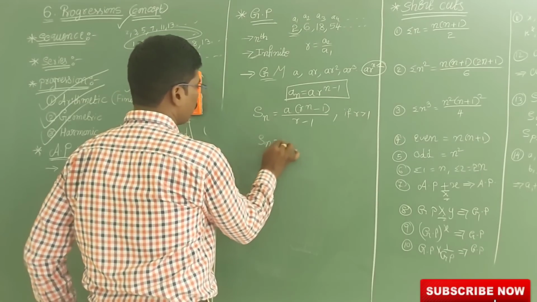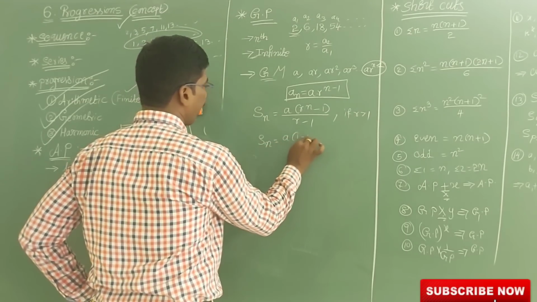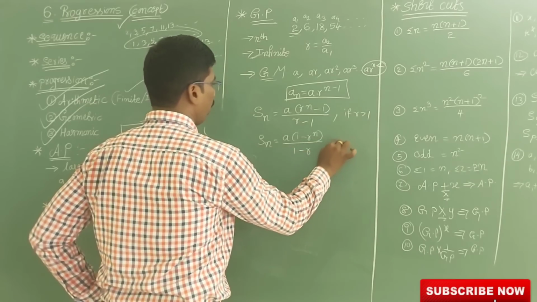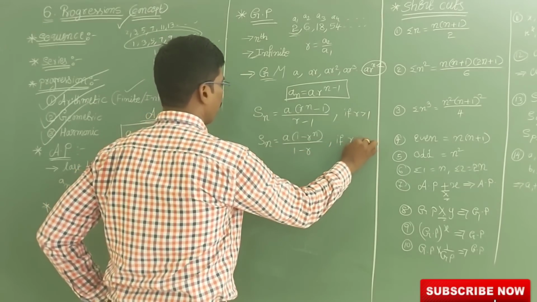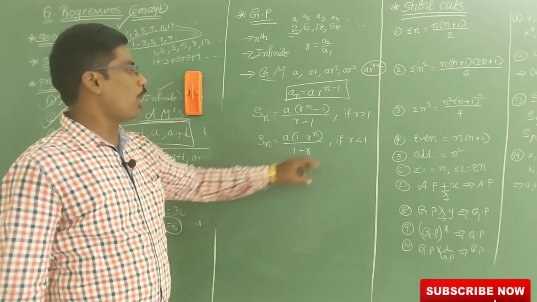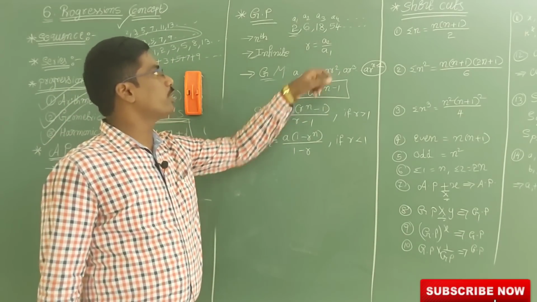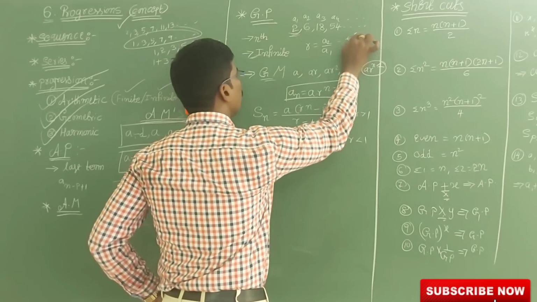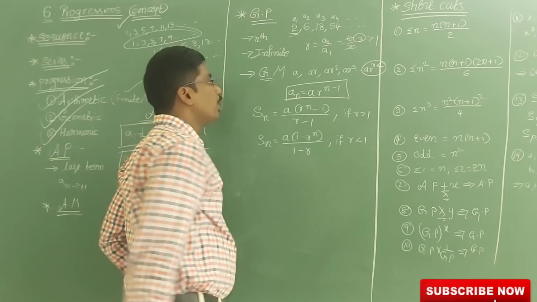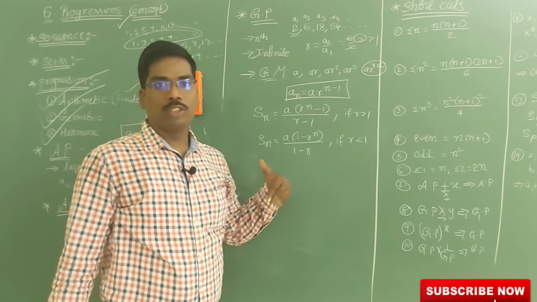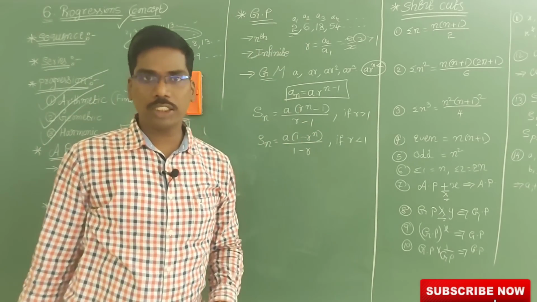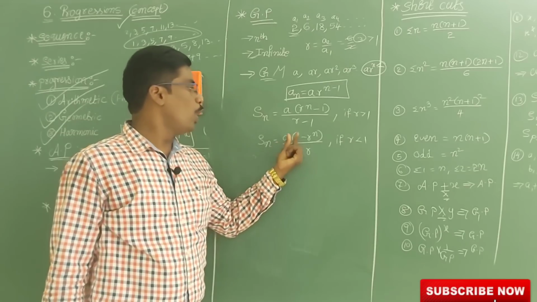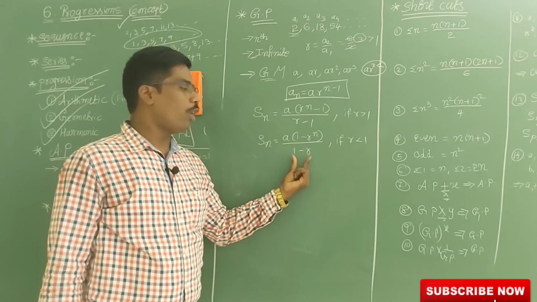Again, Sn is equal to A into 1 minus R power n by 1 minus R. Here R is less than 1. If the R value, the common ratio, is found by dividing the terms, say 6 by 2, it is 3, so here the R value is greater than 1. Sometimes it is 2 by 6, that is 1 by 3, and the R value is less than 1. At that time I have to use the sum of the n terms as A into 1 minus R power n by 1 minus R.